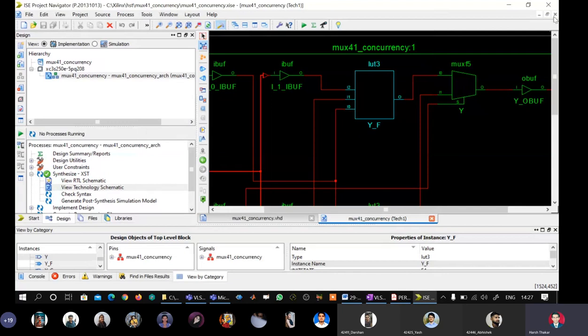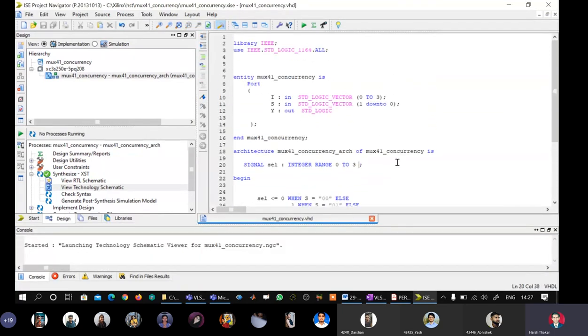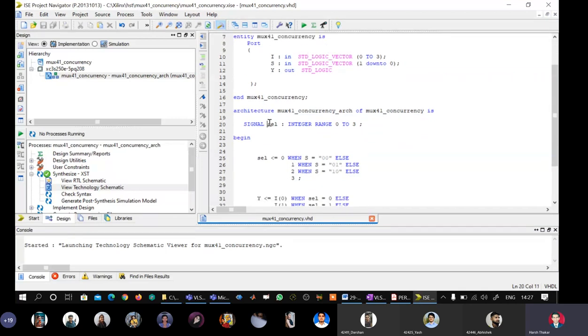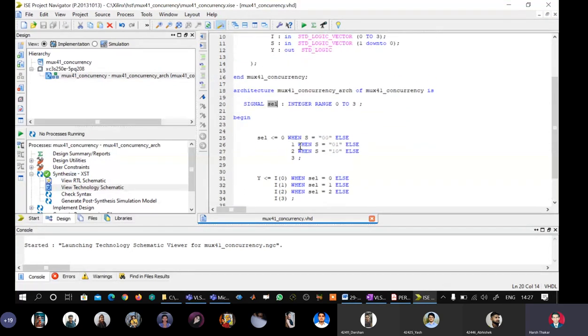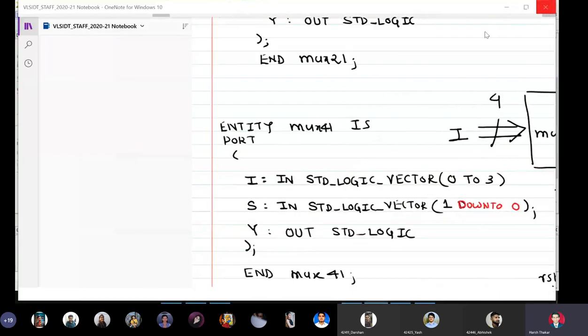Okay, this is it. So this is how we have synthesized and seen how concurrency works, and intentionally 3 or 4 mistakes I made. The first mistake was we defined the signal Y as input instead of output. Second thing is that we purposefully defined the signal as SELECT, a predefined keyword, and it gave errors. That's it. So we are through. So our first topic for the day is covered.